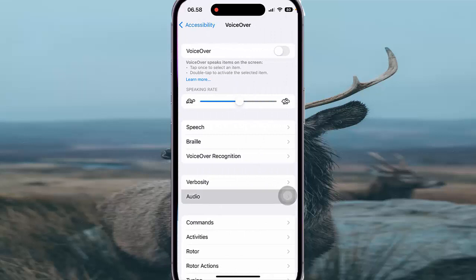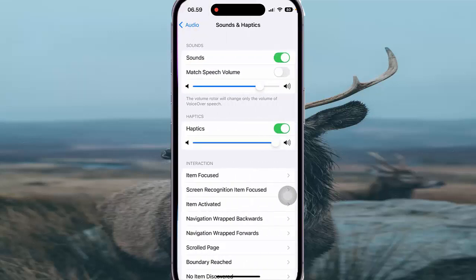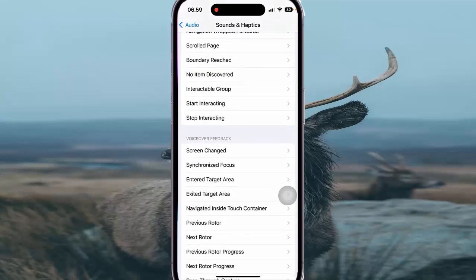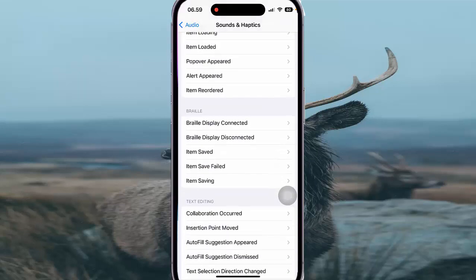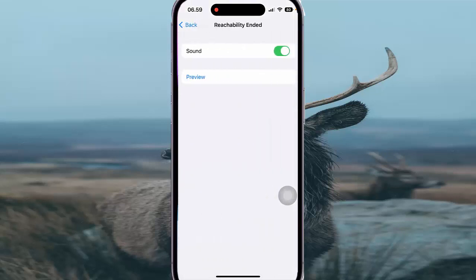select Audio, and then tap Sounds and Haptics. Scroll down the Sounds and Haptics screen, find Reachability Ended. Next, tap Reachability Ended, and then on Sound, tap switch until green to turn on or tap switch until gray